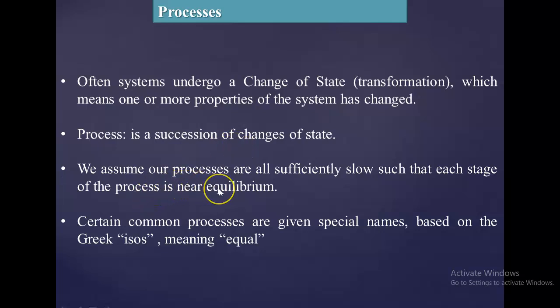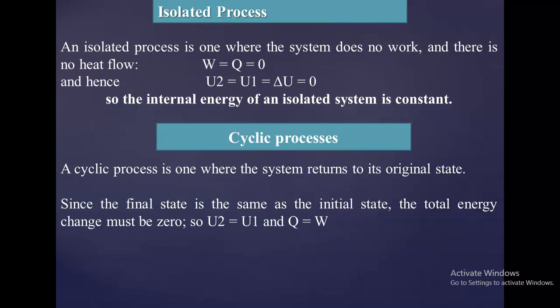We assume our processes are all sufficiently slow. Now what is equilibrium? When there is no unbalanced force acting on the body, it is known as equilibrium, and when the body is at constant temperature it is known as thermal equilibrium. Therefore we assume that the process takes place so slowly that the body continues to be in equilibrium. Okay, correct? Now next, what is cyclic process?